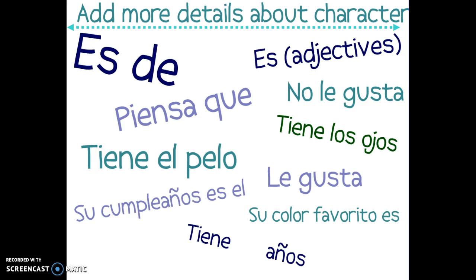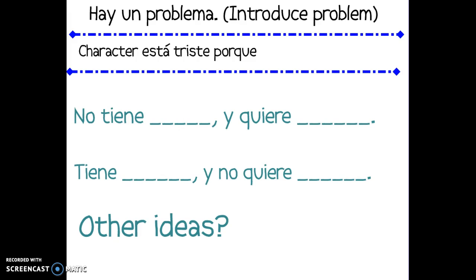Tiene el pelo would be used to describe their hair color. Su cumpleaños is to describe their birthday. Tiene blank años means he or she has however many years. Es plus adjectives, you can add more adjectives here. Le gusta, no le gusta, he or she likes and doesn't like. Tiene los ojos is used to describe eye color. Su color favorito is to tell his or her favorite color.